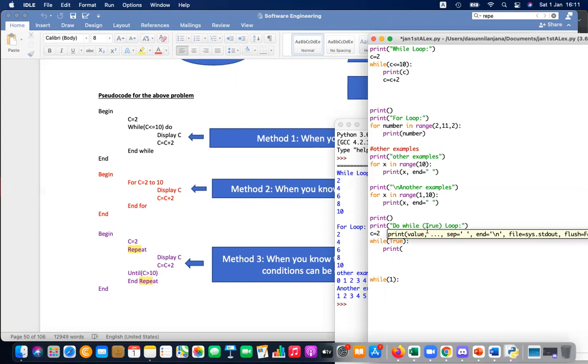The actual name given in programming for this loop is do while, or repeat until. So the condition comes later.